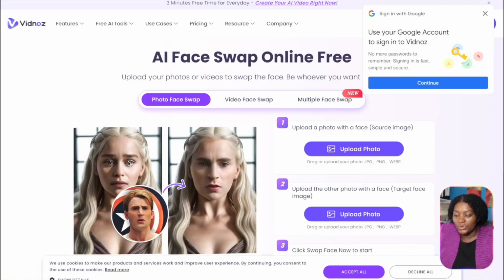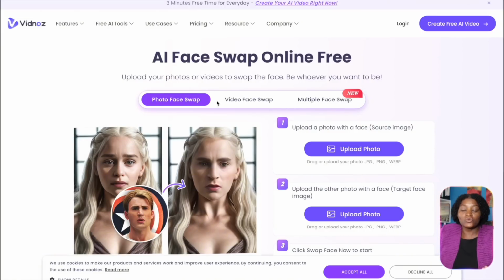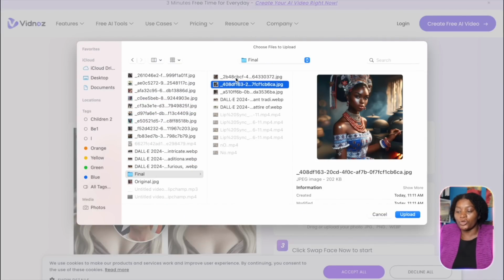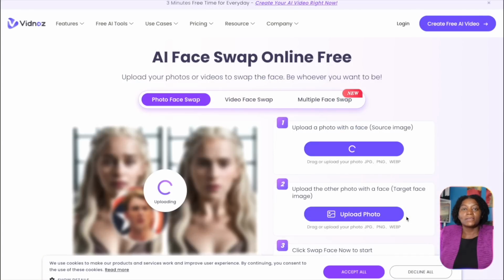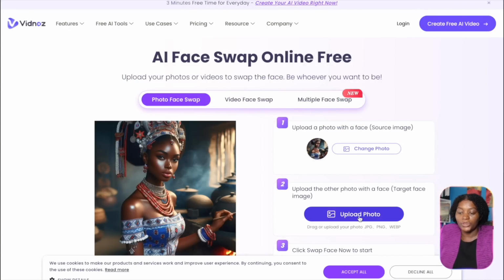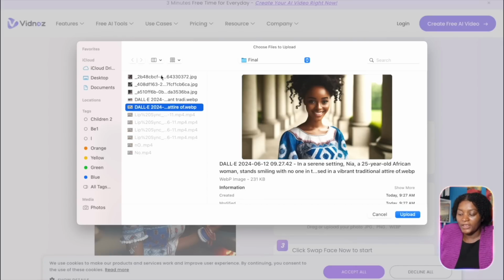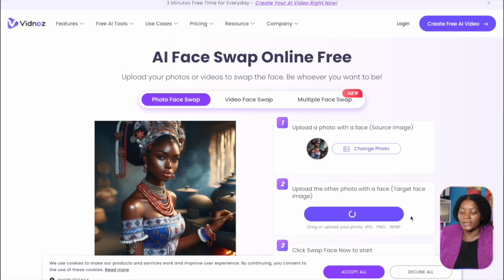So what you are going to do is that you are just going to come here. You can swap their face even if you have multiple. Then you are going to click here. So I'm just going to click here and then I'm going to upload the image here. Because I want to show you, let's just take this image. We are just going to upload it like this. Then the next thing that we are going to do is come here and upload a photo here too. Take this image right here so we can really see the difference, and then we are just going to upload it just like this.